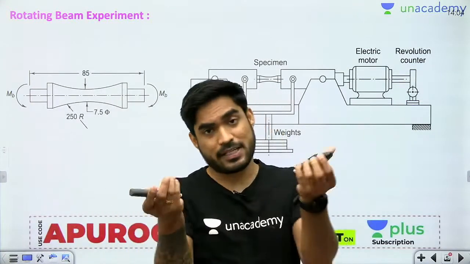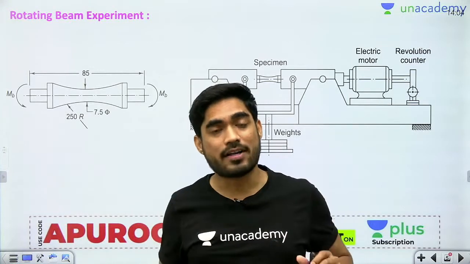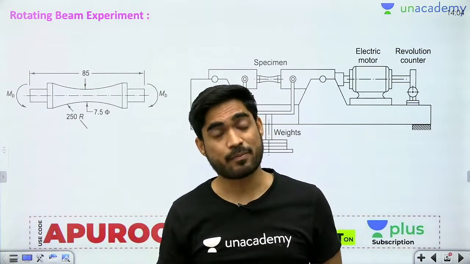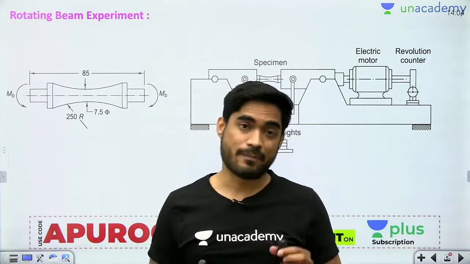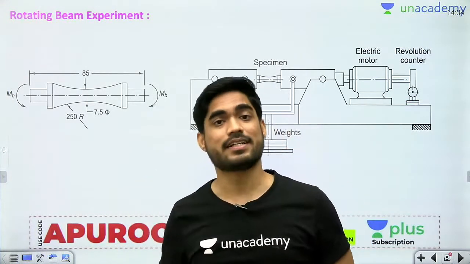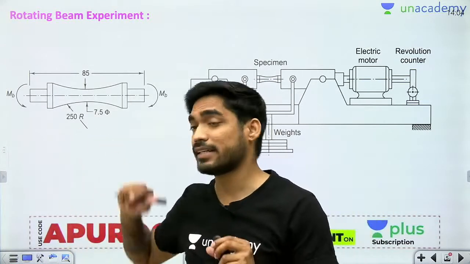Why? The material is same, but still endurance strength will be different. Why? Because endurance strength not only depends upon material, it depends upon size, it depends upon surface finish, it depends upon stress concentration. So beta, there are a lot of things on which endurance strength depends.